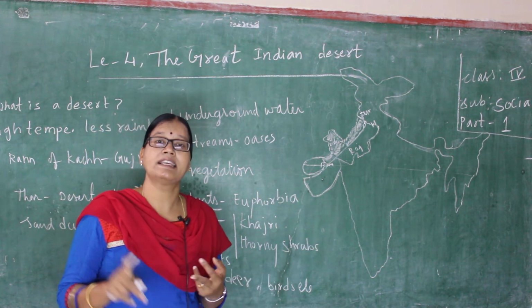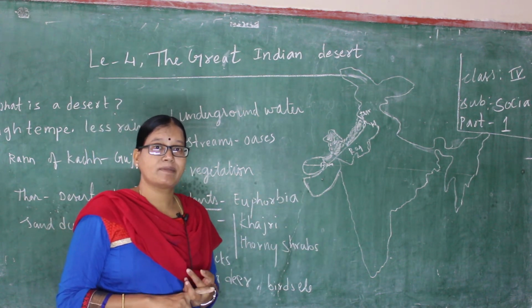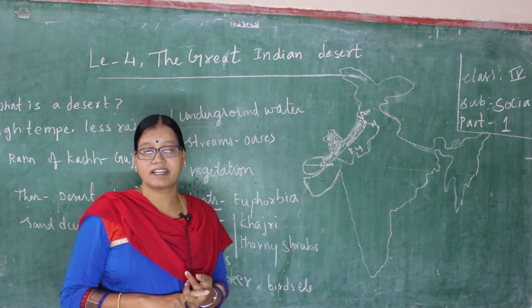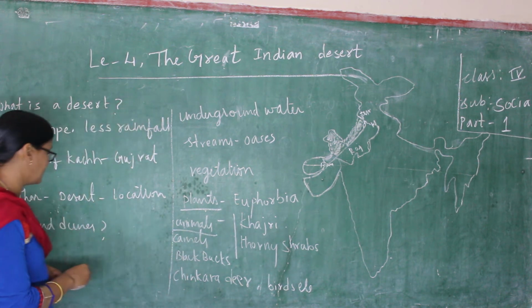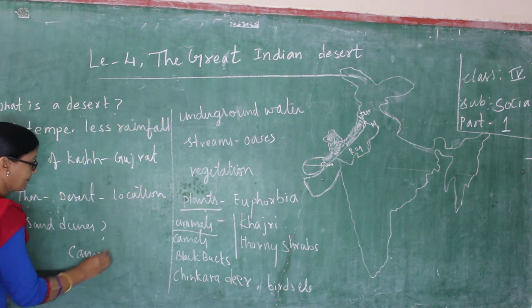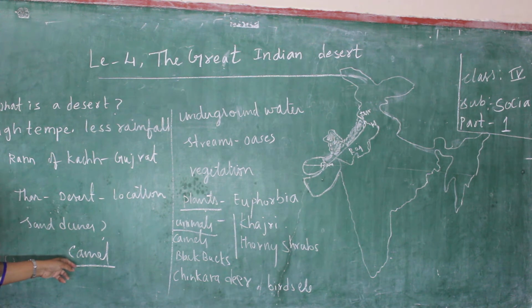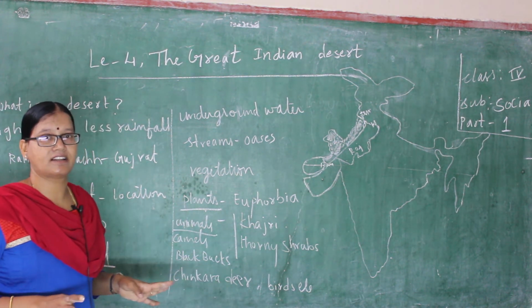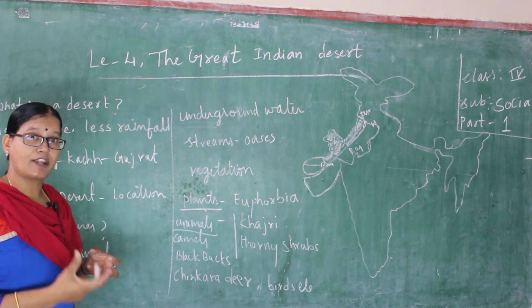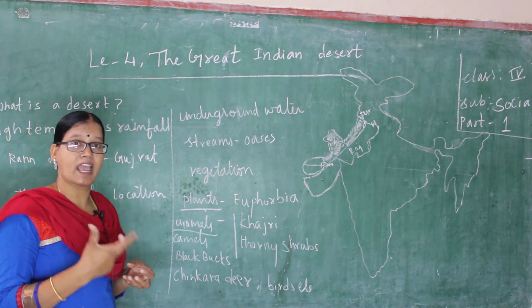We'll see only sand. So what is the animal called the ship of the desert? You already studied it in 3rd class, I think. It is the camel. The camel is known as the ship of the desert, because it can move easily in sand, because of the kind of feet the camel has.